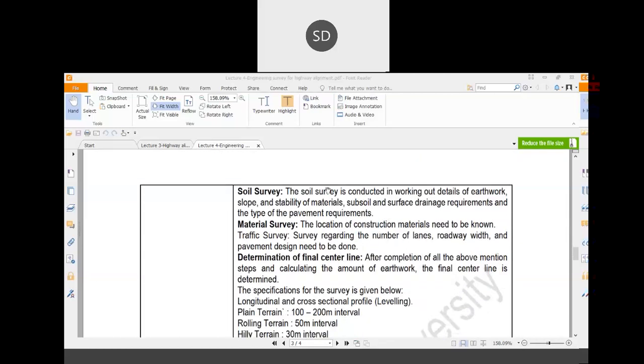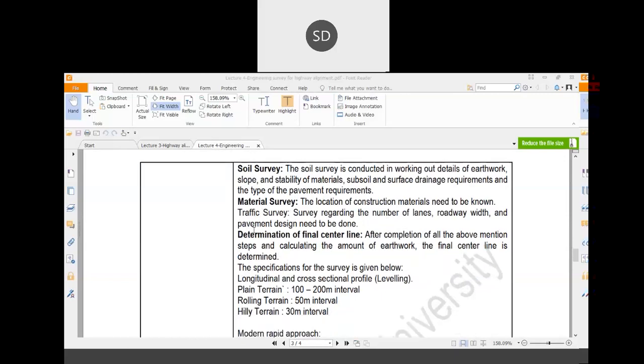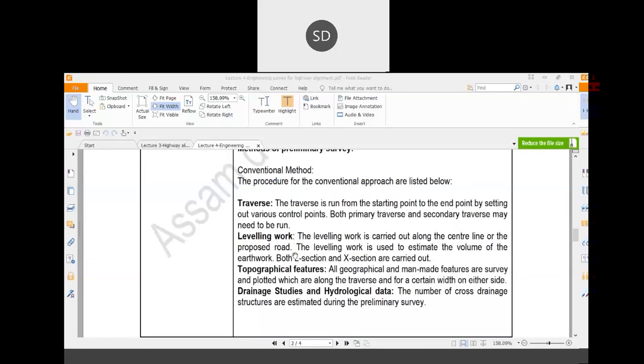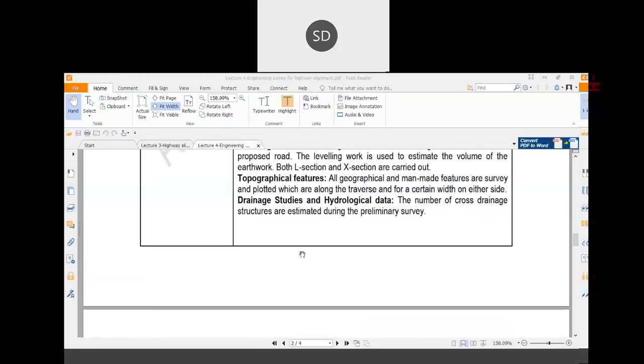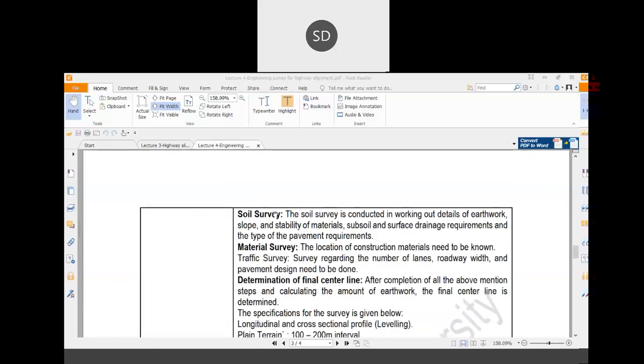Then soil survey, that is the type of the soil. Then material survey, whether the material is easily available or not. Then determination of the final center line. So based on all these points, from the reconnaissance survey, if we have 3 to 4 alternatives, then in the preliminary survey, after all these things, you will decide only one road or only one alternative.